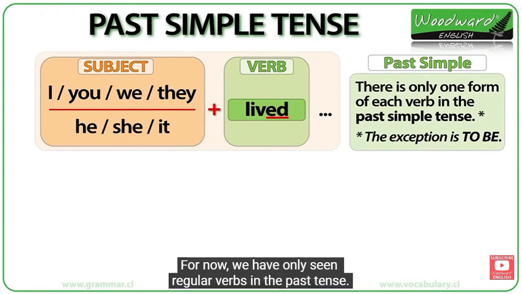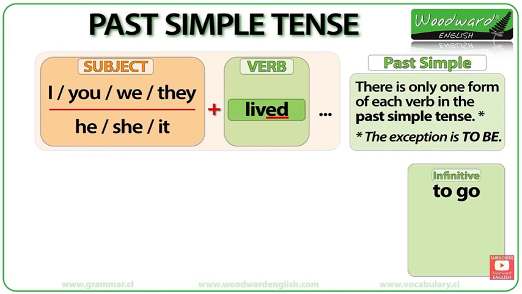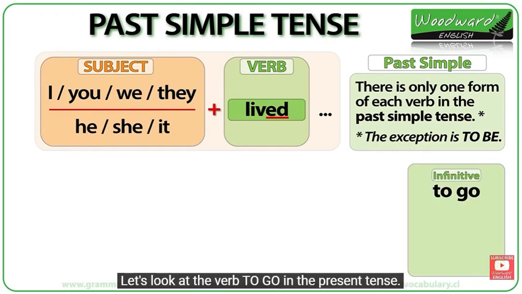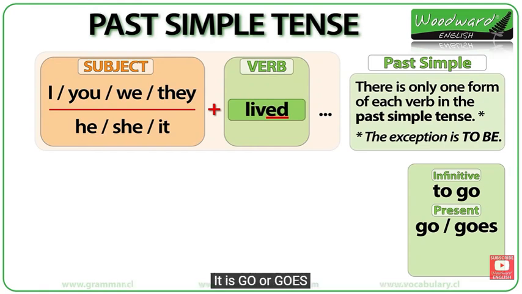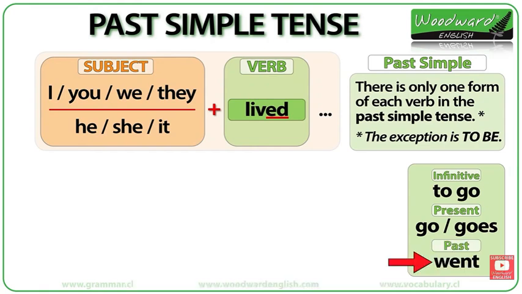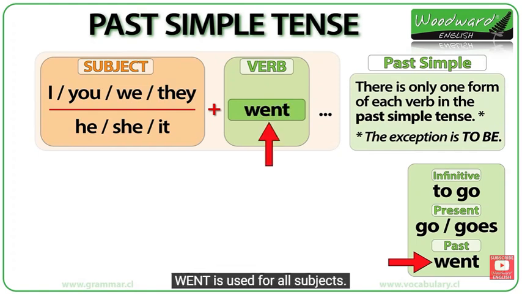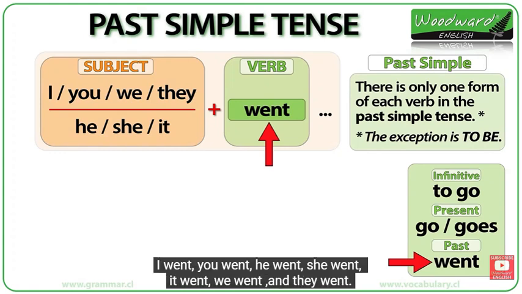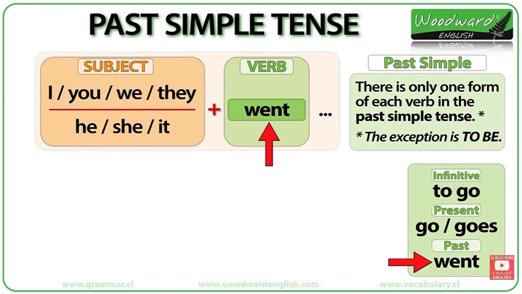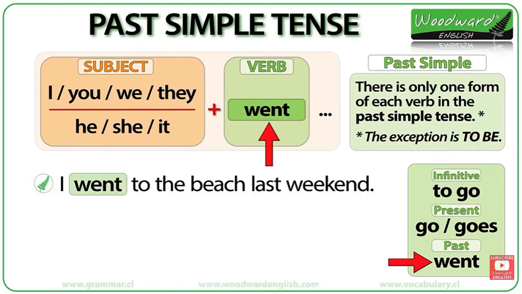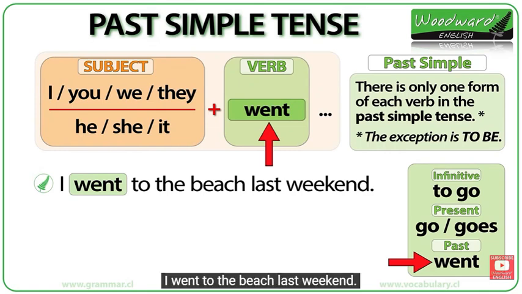For now, we have only seen regular verbs in the past tense. But don't worry, irregular verbs in the past tense are also easy. Let's look at the verb to go. In the present tense, it is go or goes. The past tense of go is went. Went is used for all subjects. I went, you went, he went, she went, it went, we went, and they went. They all use went. For example, I went to the beach last weekend.